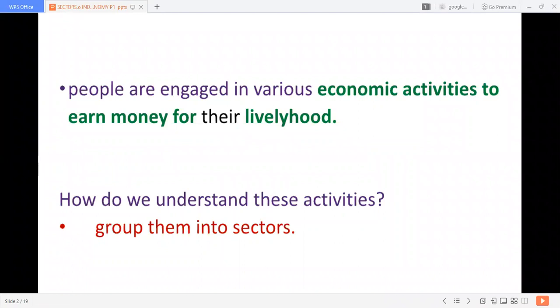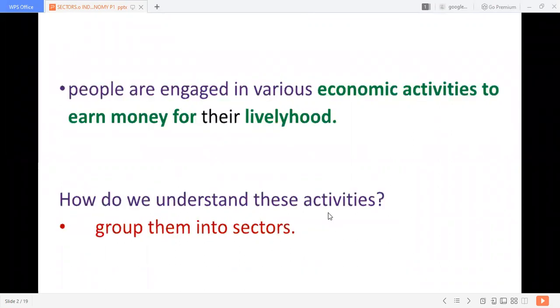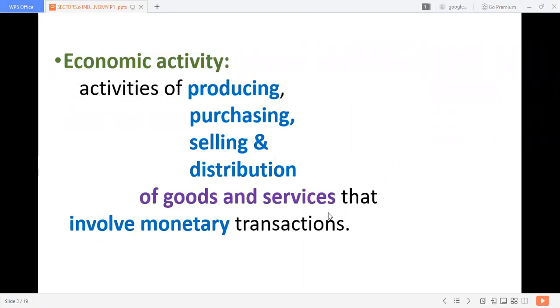See, people are engaged in various economic activities. People will be doing this work or that work to earn money for their livelihood. That is called economic activities. They will be producing something, or purchasing and selling something. This or that, they will be doing something to earn money for their livelihood. What are economic activities? Let us see.